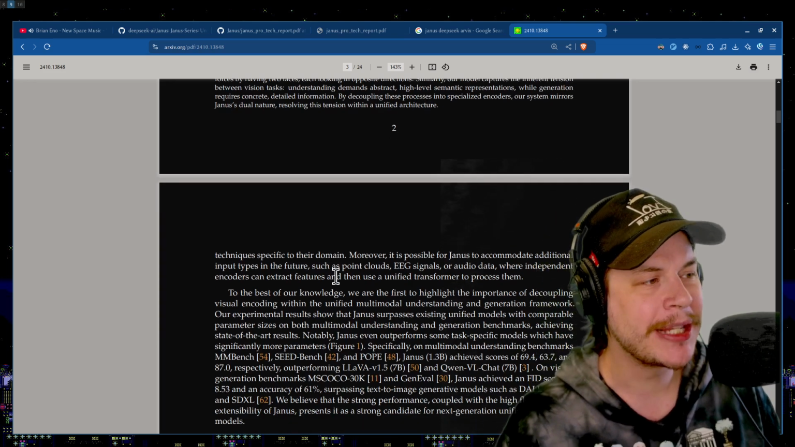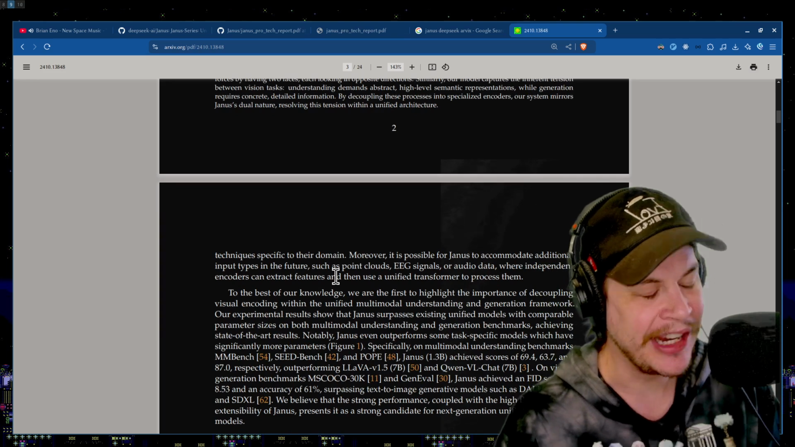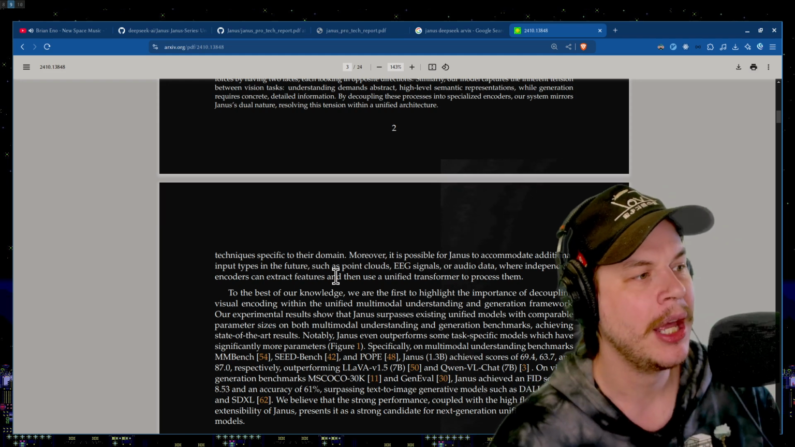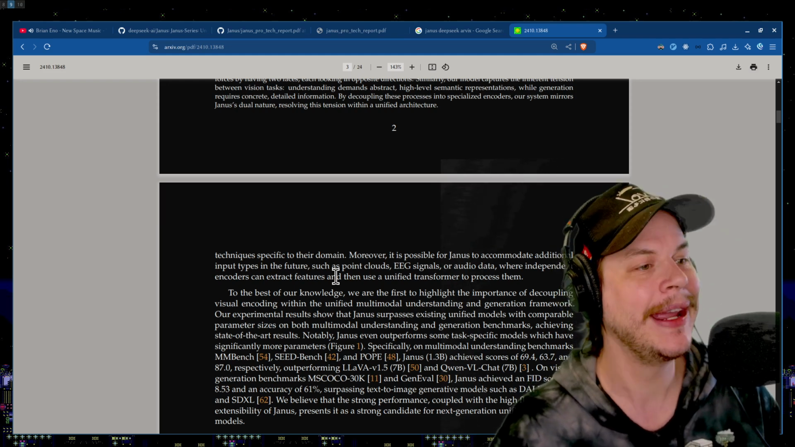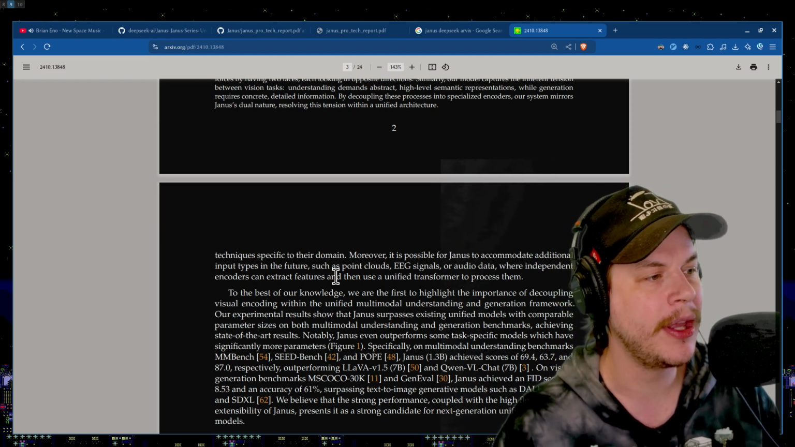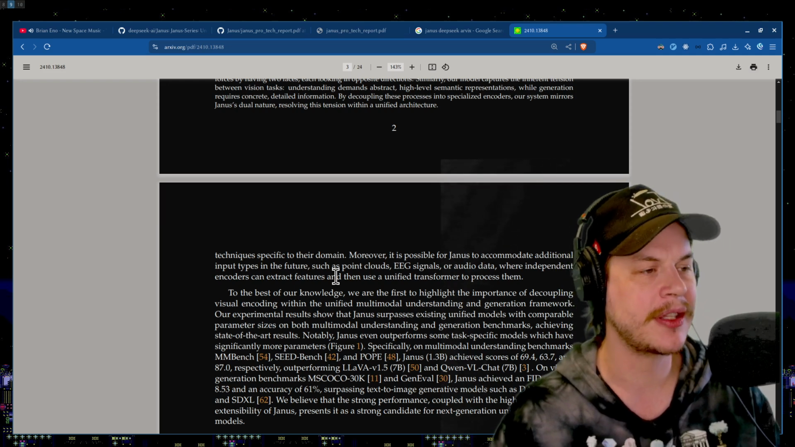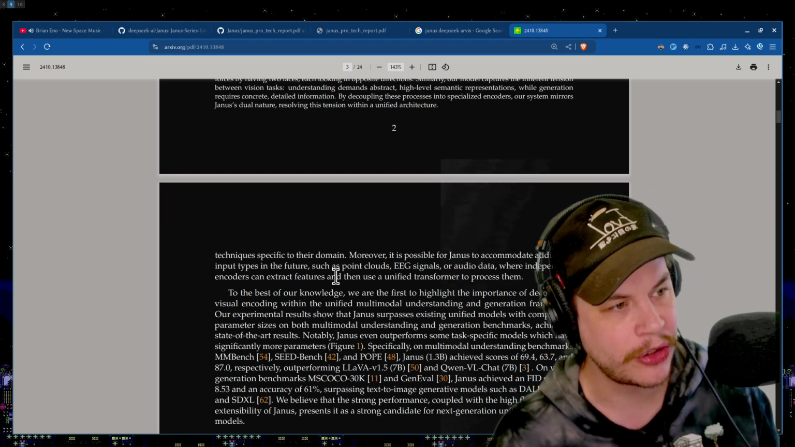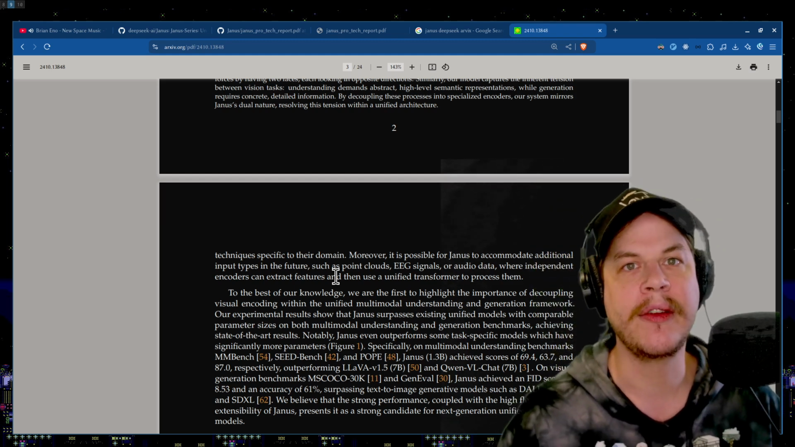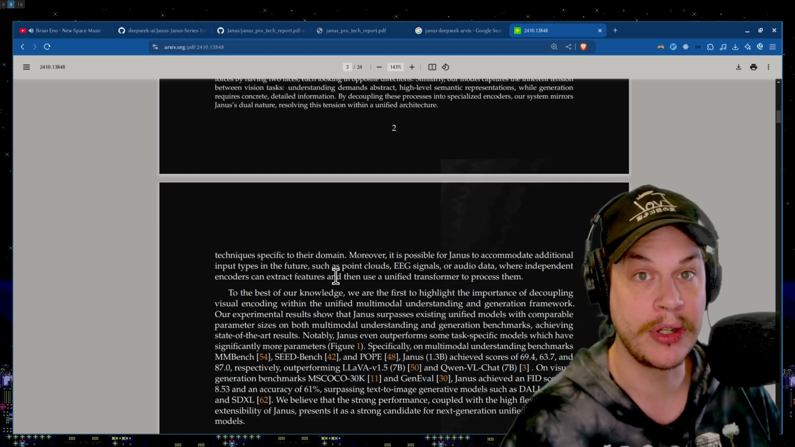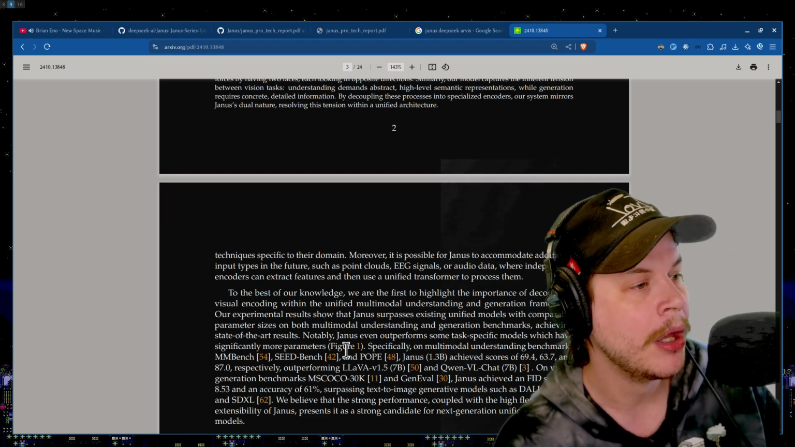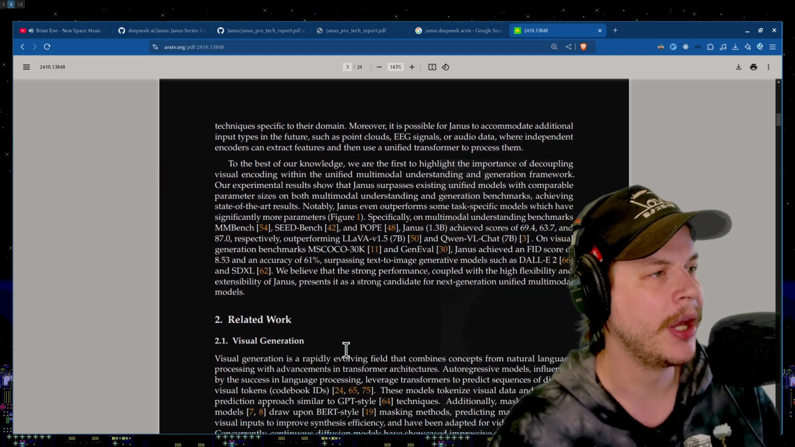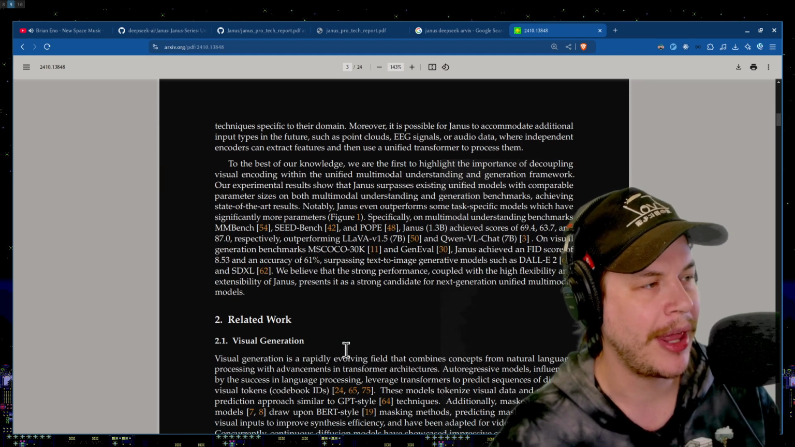Moreover, it is possible for Janus to accommodate additional input types for the future, such as point clouds, EEG signals, that's brainwaves, and audio data, where independent encoders can extract features and then use a unified transformer to process them. Okay, this splitting of the different pathways of encodings allows us to, in the future, pull in different input sources and eventually produce different output sources, it sounds like. To the best of our knowledge, we're the first to highlight the importance of decoupling visual encoding within the unified multimodal understanding and generation framework.